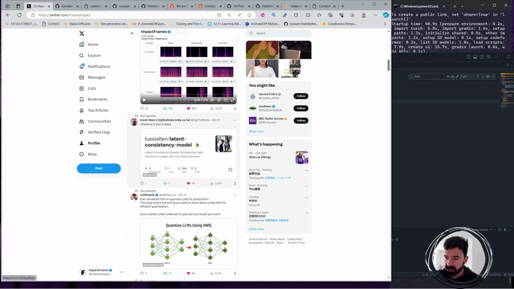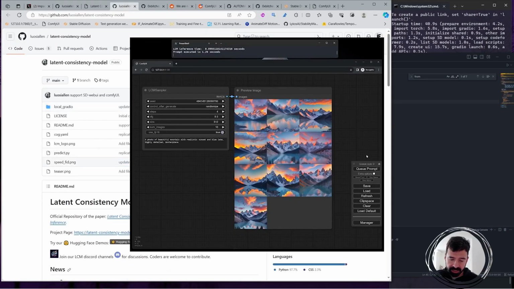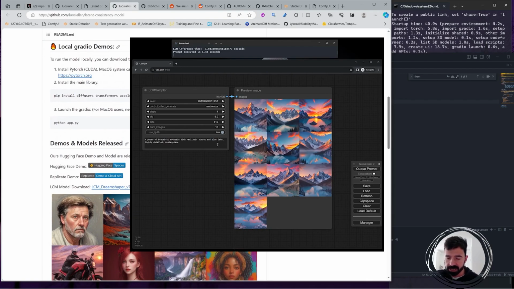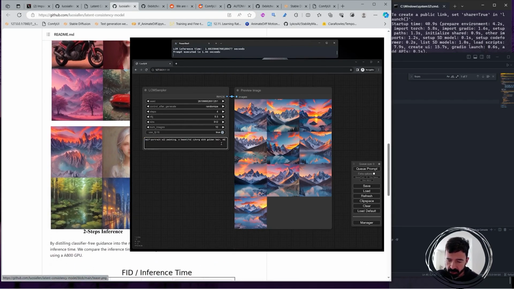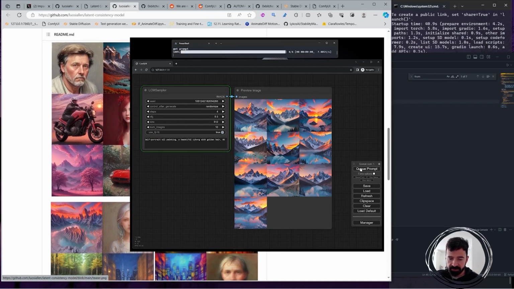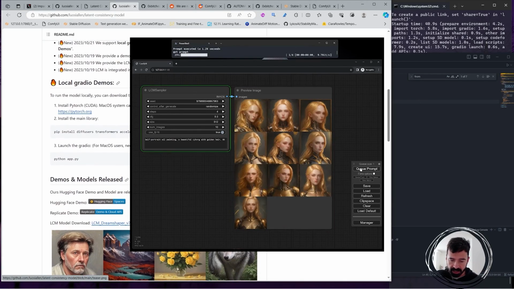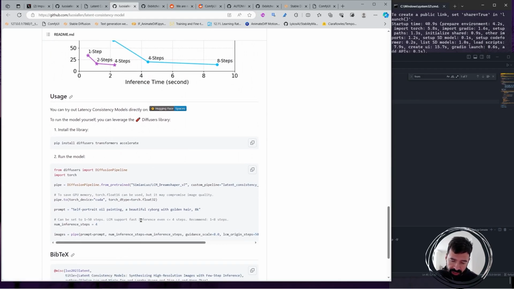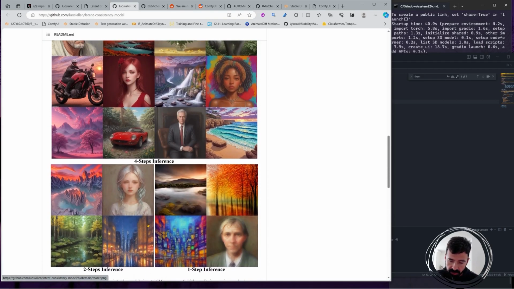In this video, we're going to take a look at the latent consistency models, and this is a super interesting thing. It's incredible. It can do really good images in 4 to 8 steps. And yeah, the advantage of this is the speed is very fast, and we only have inference code in this repo. I don't see any training code yet.